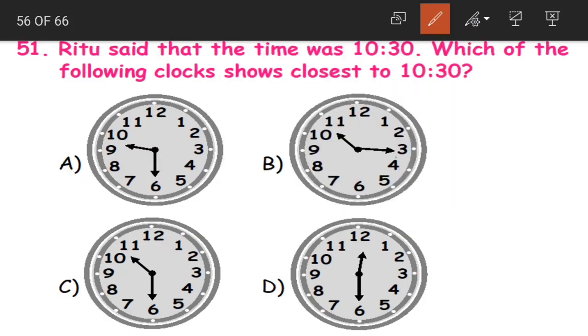For the minutes it should be at 30. Here we are having two. One is at 3 and one is at 6. Now both are not showing 30. Why are they not showing 30?